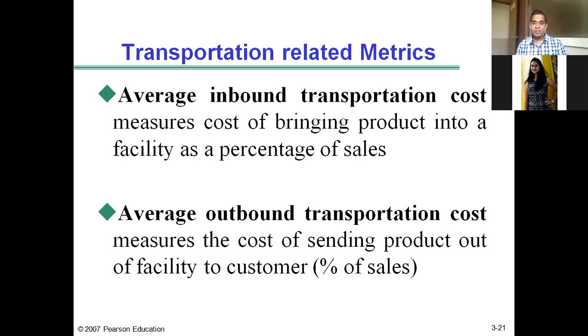And what is the percentage of this cost compared to the total sales? Both these costs should always show a declining trend, or at least they should be maintained at a particular level. So the decisions should be made in such a way that average inbound transportation cost as well as average outbound transportation cost should be lower as a percentage of sales.